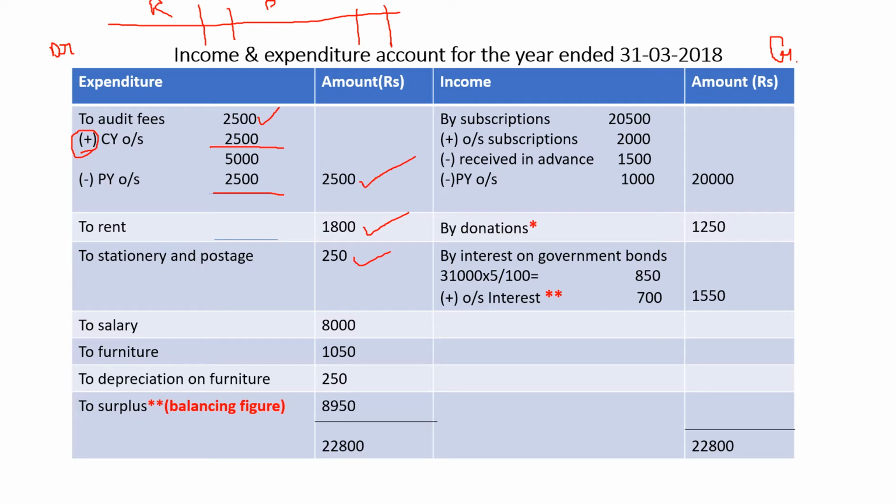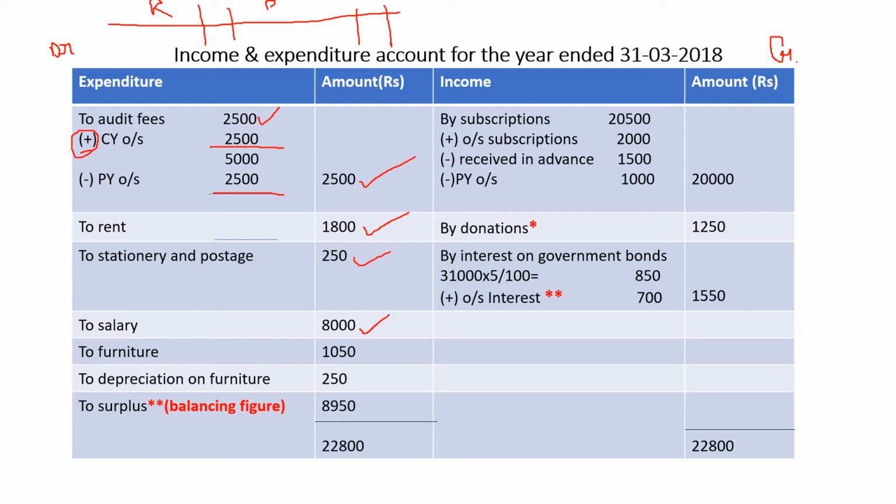We are checking the receipts and payments account. Whatever is on the payment side, we keep writing on the expenditure side. Adjustments, we add or minus. I hope I am making it as simple as possible. Now to salary, 8000 is given in the receipts and payments account.